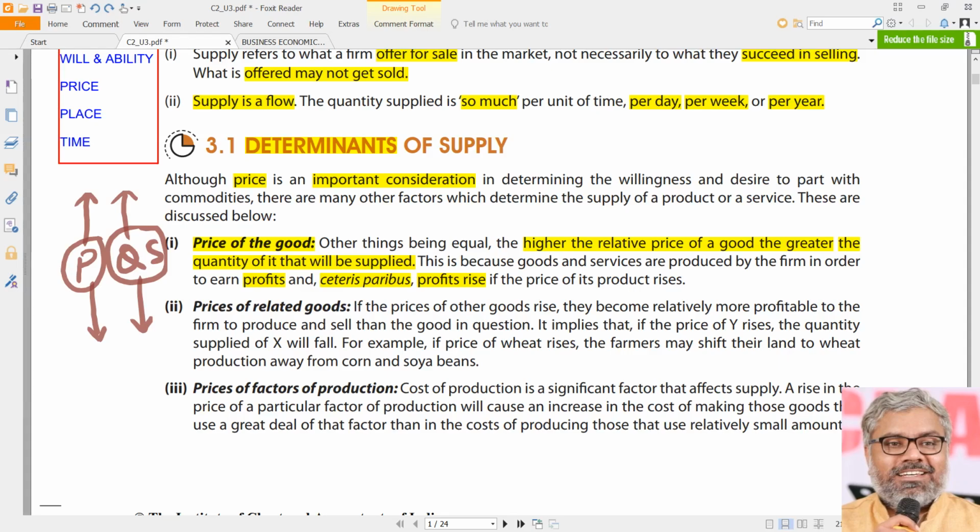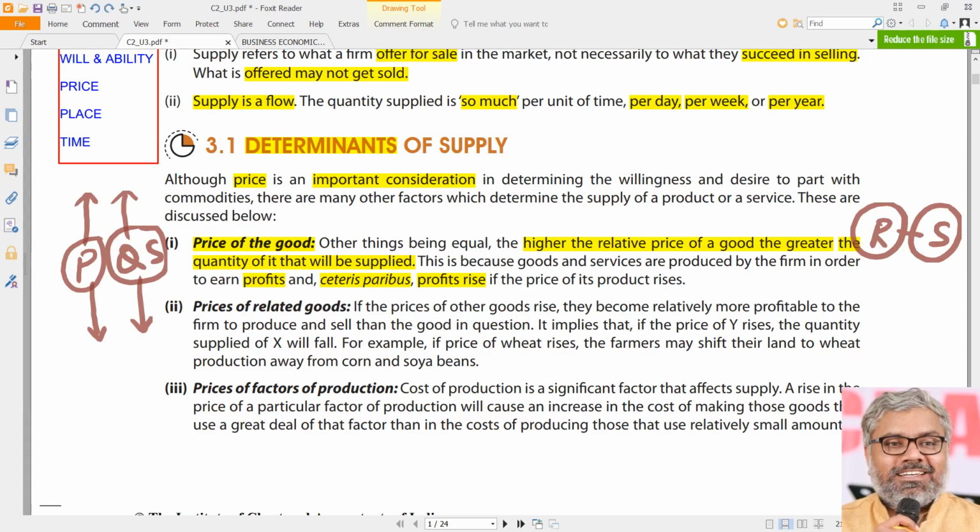The farmers are not going to cut the existing farm and shift it to that product immediately. No. Whatever they already have, they will continue with that. After the harvesting, next season, they will shift their production from whatever they are already producing. Let us say some farmer is producing rice already. Maybe if he thinks that soya can give him better profits, so naturally for the next crop, he will shift his production, agriculture is also a production, from rice to soya.